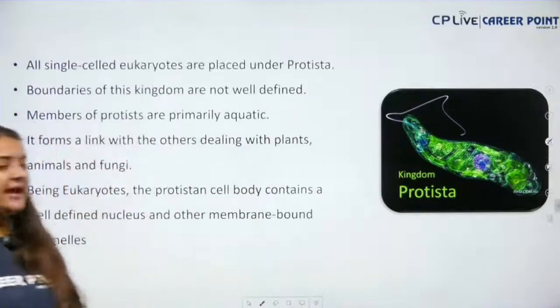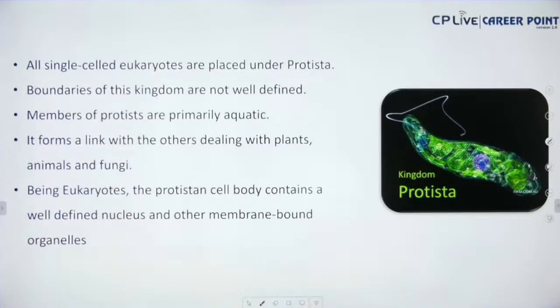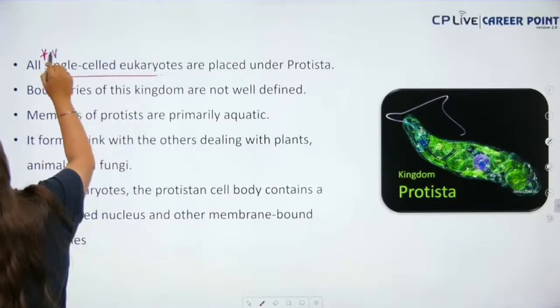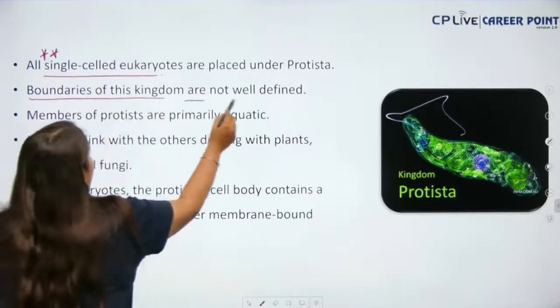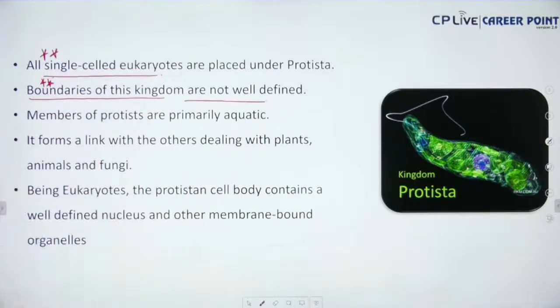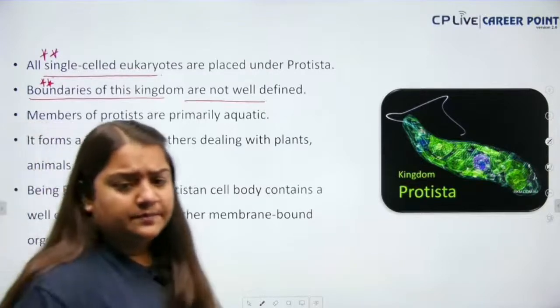So now more characteristics. All the single cell eukaryotes are placed under the kingdom Protista. Very important line. Next, bache, boundaries of this kingdom are not well defined. Again, a very important point, star marked. I have already told you this point.